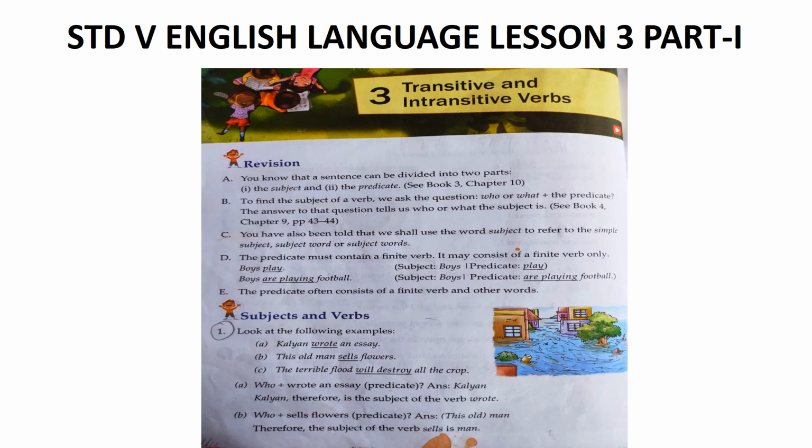Now, if it tells us something about the subject, it is not an object. If it refers to somebody or something that is separate or different from the subject, it is an object and the verb is a transitive verb. Note that when a verb tells us that something is being done to a person or thing, the verb cannot have an object, for the simple reason that the subject does not act.